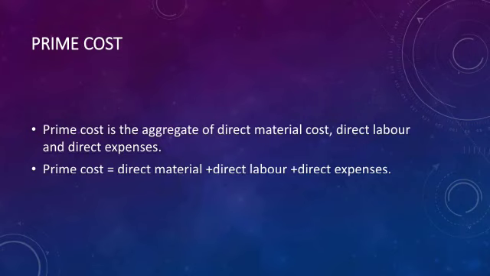And the next one is prime cost. Prime cost is the aggregate of direct material, direct labor and direct expense. Means the sum total of direct material, direct labor and direct expense is known as prime cost.